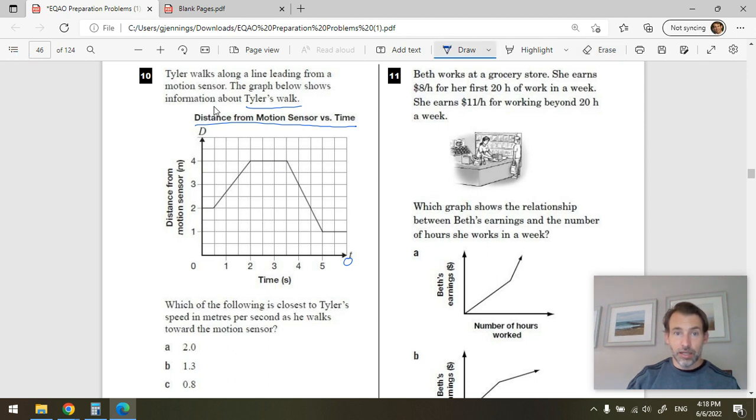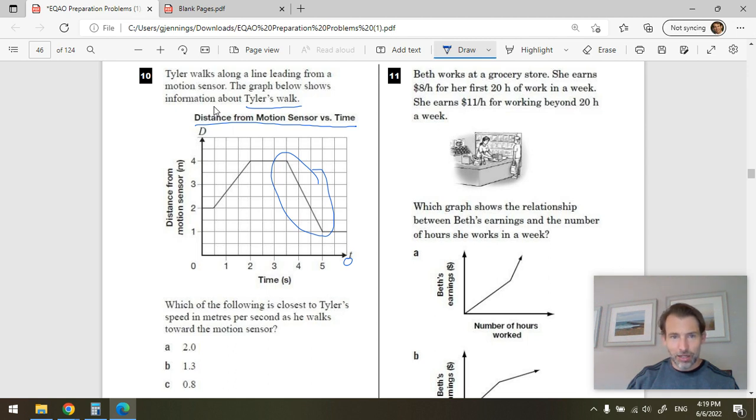So this is the section that we're interested in. This is where he's moving closer to the motion sensor. What is his speed in meters per second? Well, we just need the slope of that line. So he starts at, I can look at it and I can tell you it's 2.